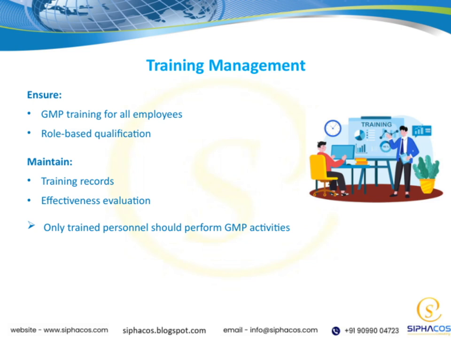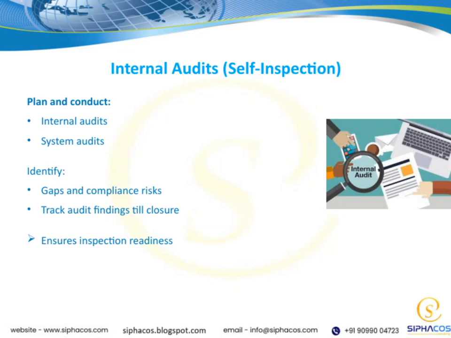When everyone is well-trained and qualified, it supports our overall goal of consistent, high-quality production. Let's talk about internal audits, also known as self-inspection. This involves planning and conducting two main types of audits: internal audits and system audits. The purpose here is to identify gaps and compliance risks within our processes.